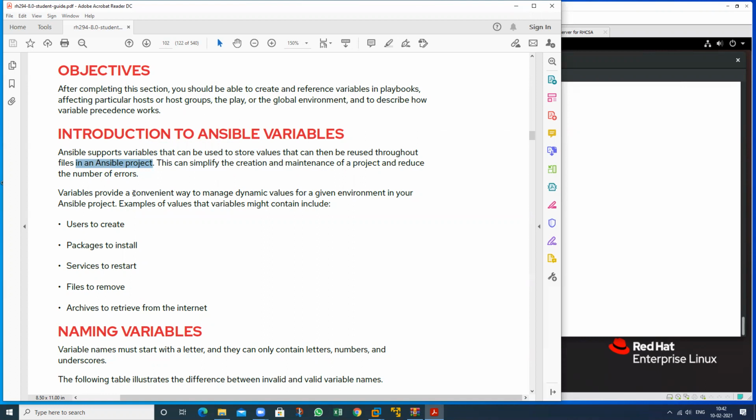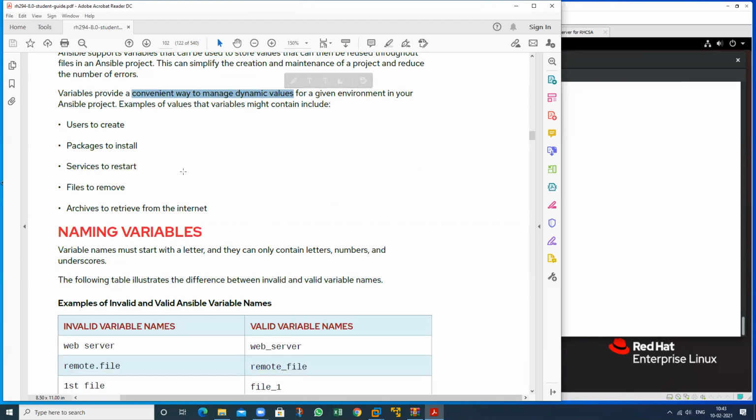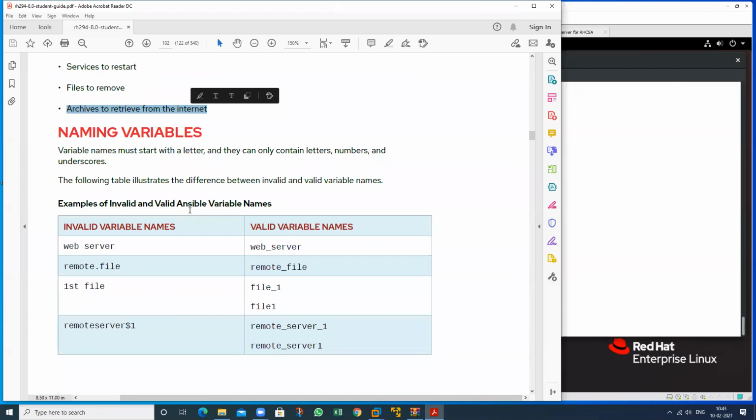Variables provide a convenient way to manage dynamic values for a given environment in your Ansible projects. We can use variables during the creation of a user, installation of packages, starting a service, removing files, archiving, and retrieving from the internet also. And what is the naming convention that we can define? What are the letters and numbers that we can use?